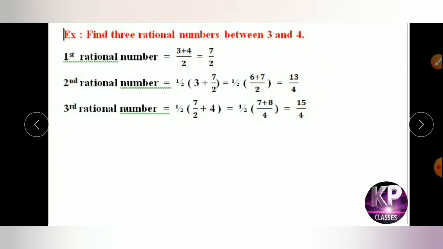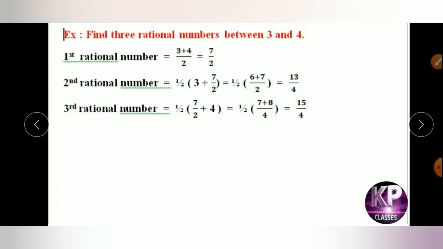And another rational number which will be calculated in between 4 and 7 by 2, that means 7 by 2 and 4, equal to half of (7 by 2 plus 4), which becomes 15 by 4. In this manner we should calculate another rational number in between 7 by 2 and 13 by 4, and also 13 by 4 and 15 by 4. In this manner, we have to calculate so many rational numbers in between two rational numbers. These are pure numbers or called natural numbers.